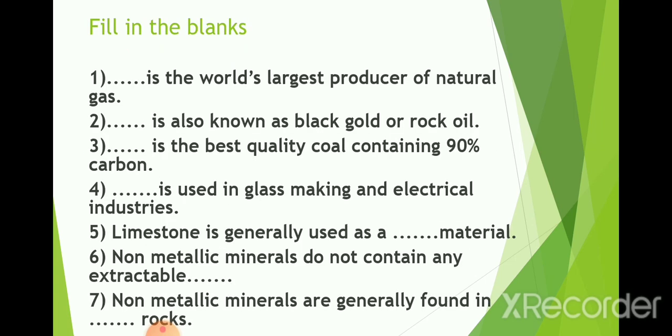Now, see the fill in the blank questions. First question: Dash is the world's largest producer of natural gas. Second, Dash is also known as black gold or rock oil. Third, Dash is the best quality coal containing 90% carbon. Fourth, Dash is used in glass making and the electrical industry. Fifth, limestone is generally used as a dash material. Sixth, non-metallic minerals do not contain any extractable dash. Seventh, non-metallic minerals are generally found in dash rocks.